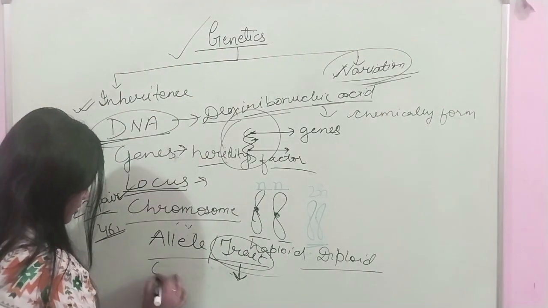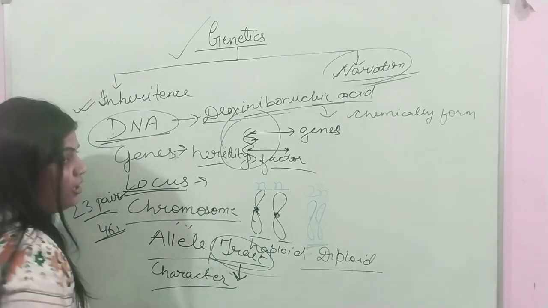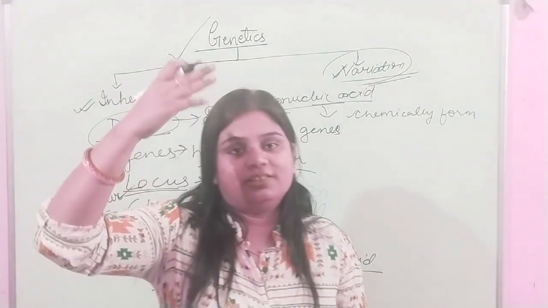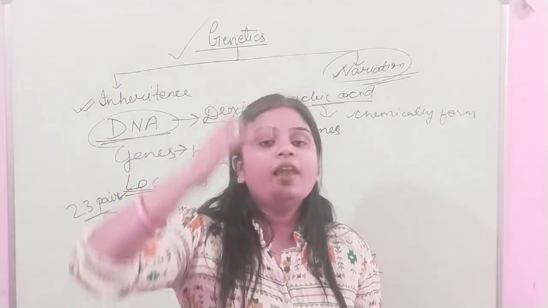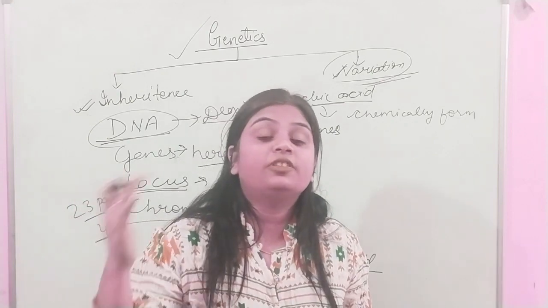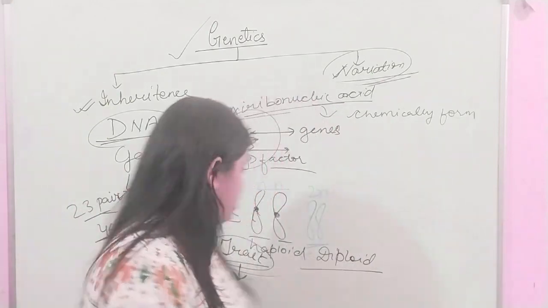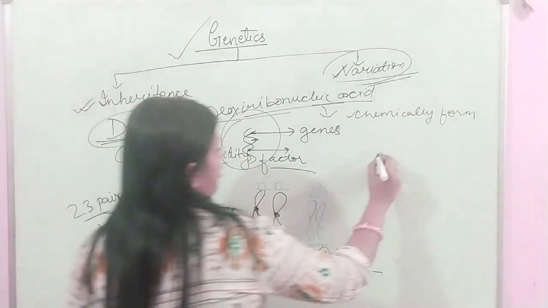And character, like character is what? Character can be like height. One can be tall, another can be dwarf. So tall and dwarf are the traits of the character height. So once again, allele or trait.